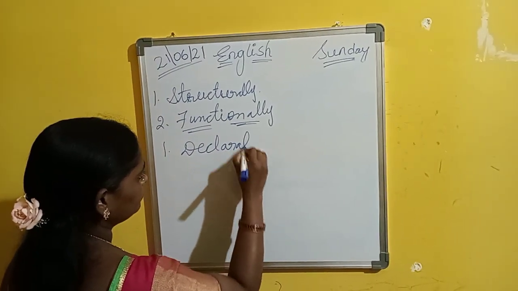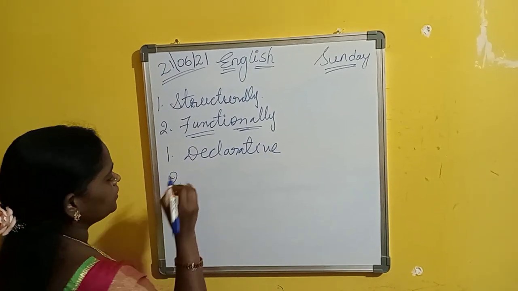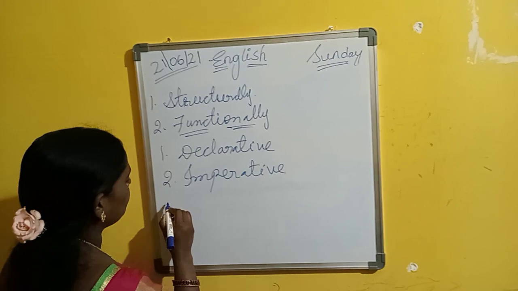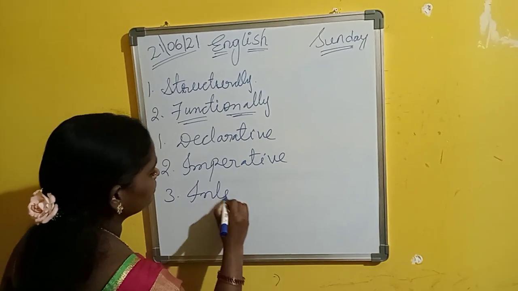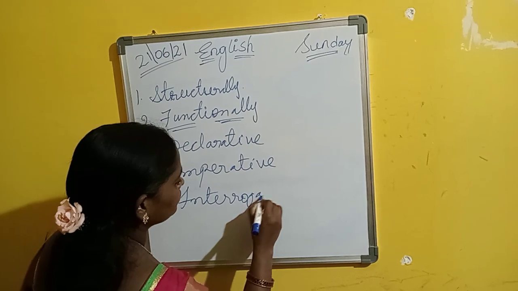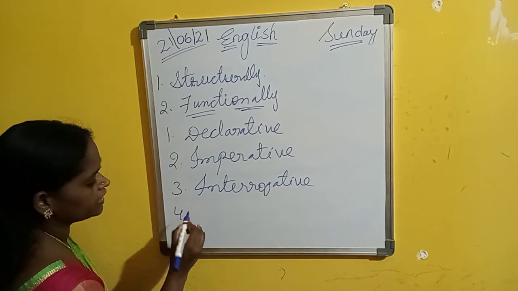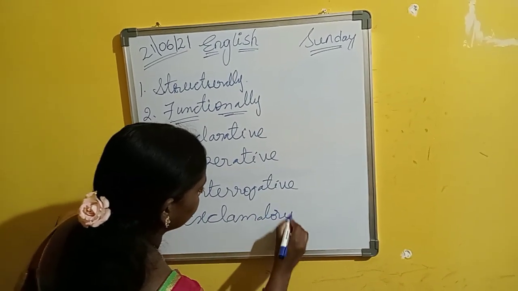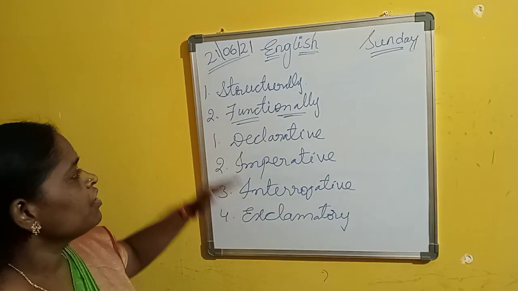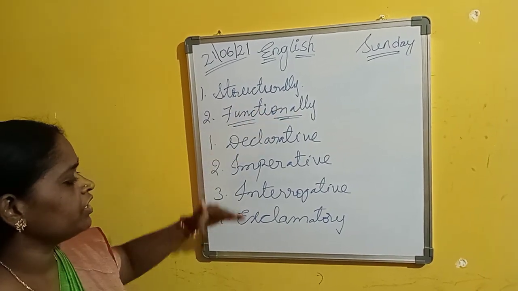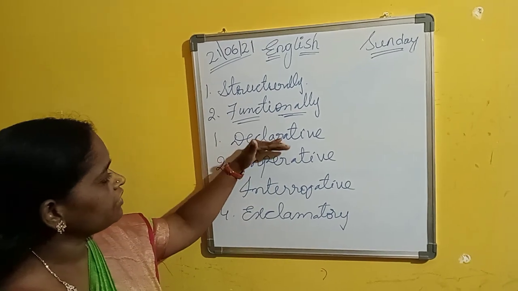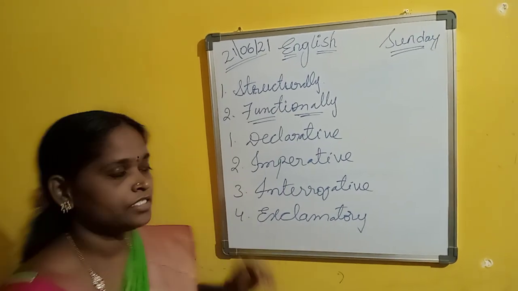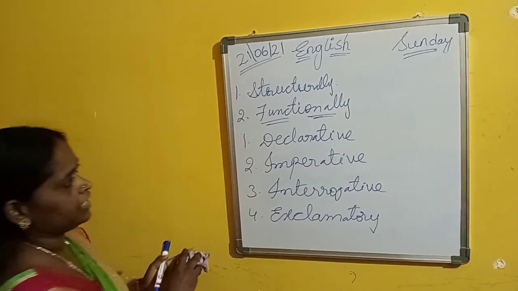Declarative sentences. Next, imperative. Next, interrogative. And the last one is exclamatory sentences. Functionally, sentences are divided into four types. What are they? Declarative sentence, imperative sentence, interrogative sentence, and exclamatory sentence. So let us see what a declarative sentence is.